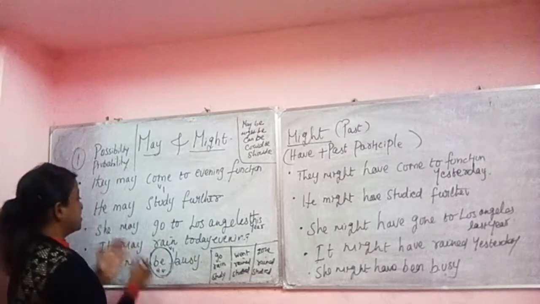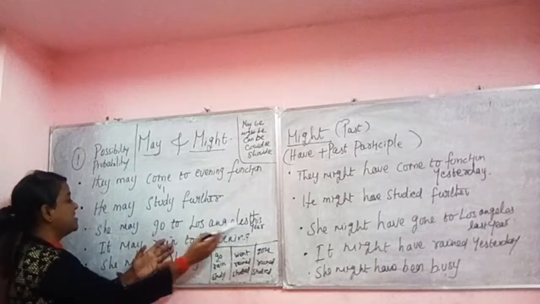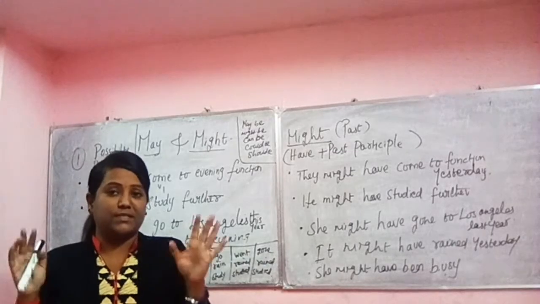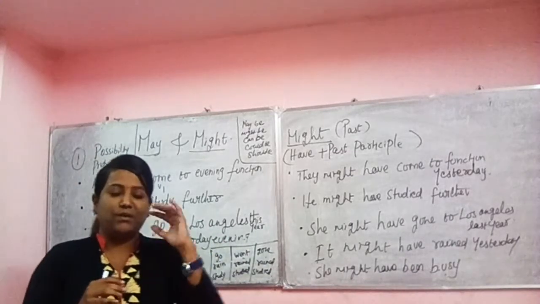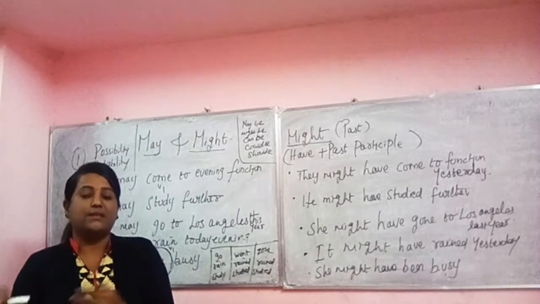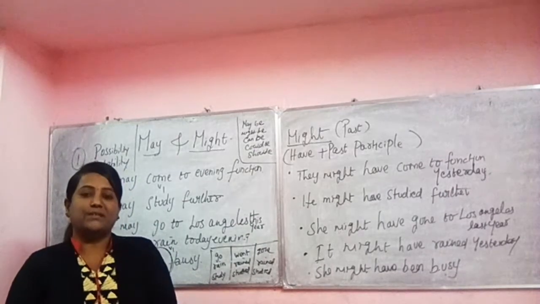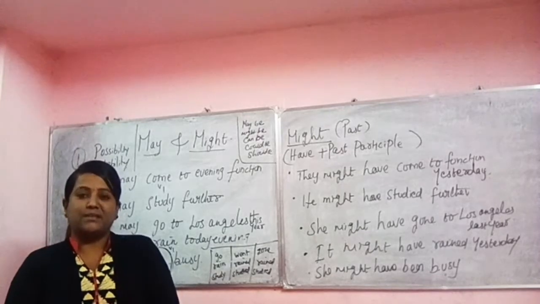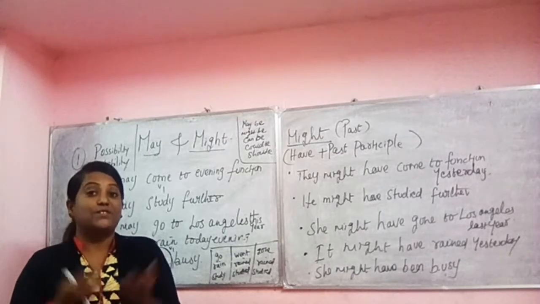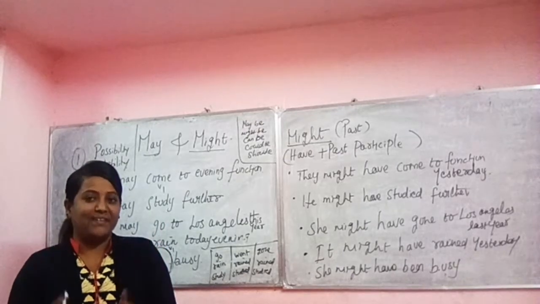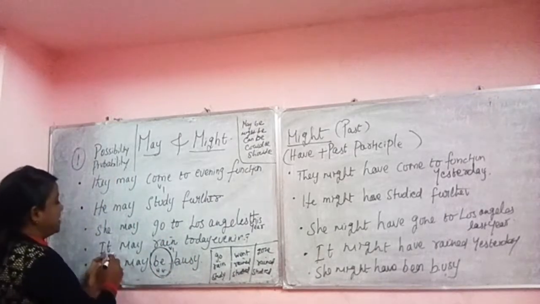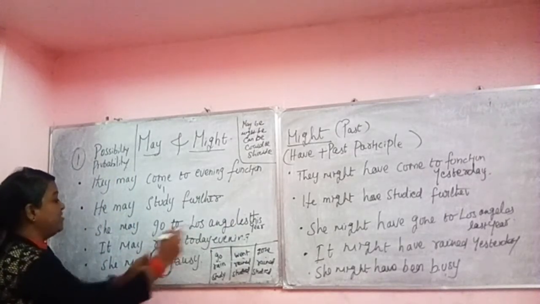So someone says she may go to Los Angeles this year. Her idea is to go to Los Angeles, of course, but she is in confusion whether to go this year or next year. We say she may go this year, which means chances are there for her to go this year. That's it. And it may rain today evening.